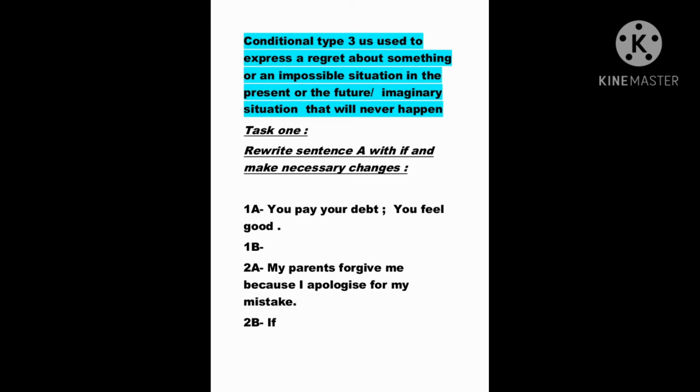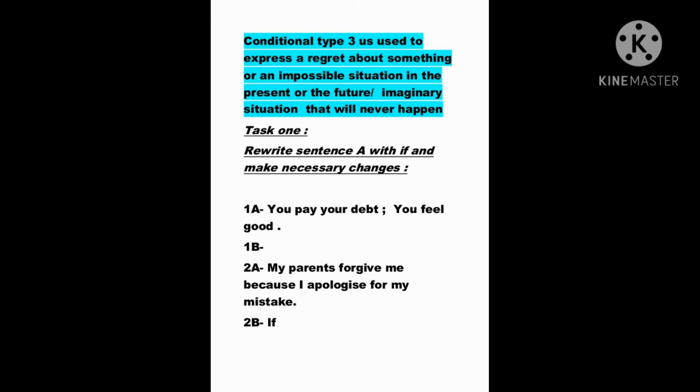Conditional type 3 is used to express a regret about something in the past. It's finished, but we just complain and we regret. We can't change the result, or it's an impossible situation in the present or the future. An imaginary situation that will never happen. That's how we use conditional type 3. So these are the three types of conditional: 1, 2, and 3.